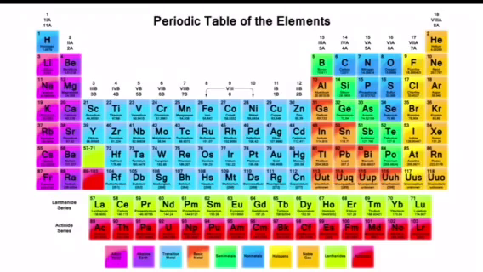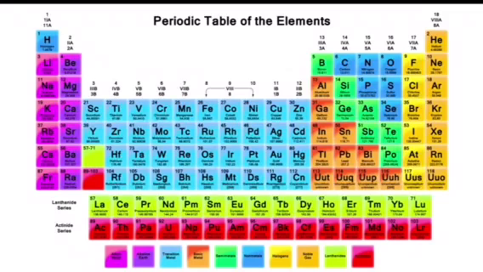Group number 13 is named according to the first element in the group, which is boron, so it's called the boron group. 14, carbon. 15, nitrogen. 16, oxygen. But group number 17 is halogens, as you can see from the symbol below. And group number 18, they are noble gases.